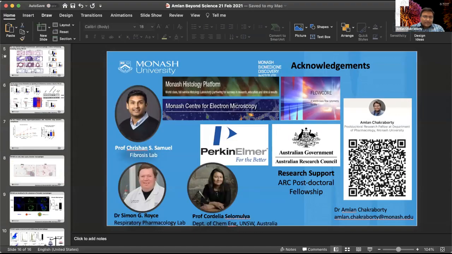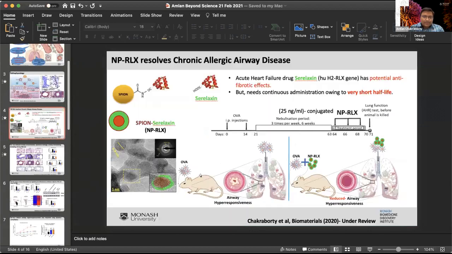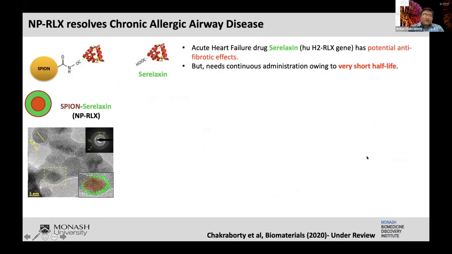Yeah, so I would like to actually take you to one of my slides. Serelaxin nanoparticles, so we use EDC chemistry, so that's basically a peptide-based chemistry. So we synthesize superparamagnetic iron oxide nanoparticles and then coat them with carboxyl groups by citric acid. Then we use an EDC carbodiimide reaction to conjugate this serelaxin onto the particles, as you can see, through a peptide bond. And to measure the levels of serelaxin that has been conjugated, we use a relaxin ELISA, and the serelaxin is active and it's detected by the ELISA.